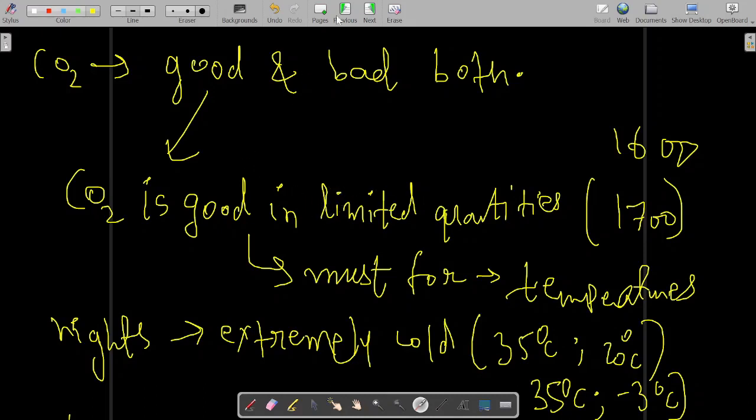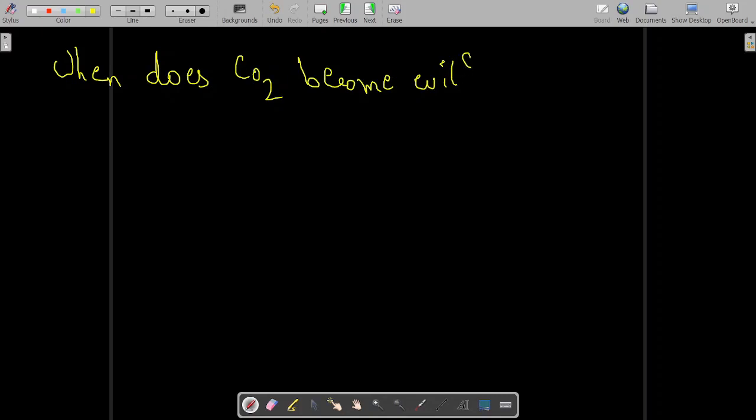But when does CO2 become evil? CO2 becomes evil when it exceeds a certain limit.